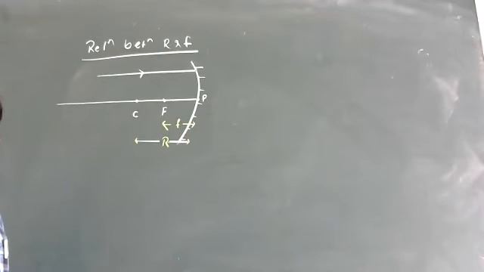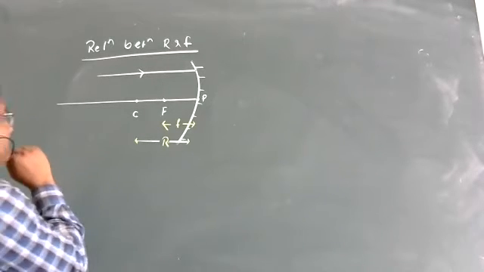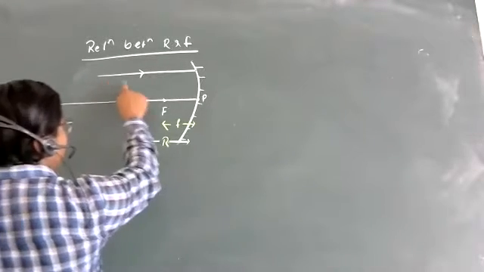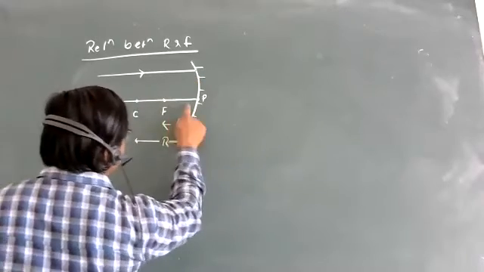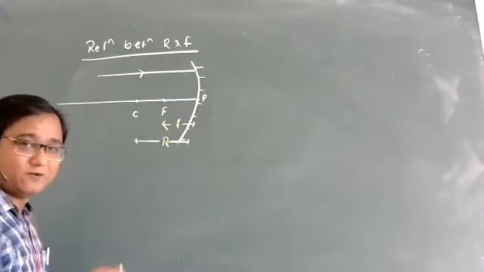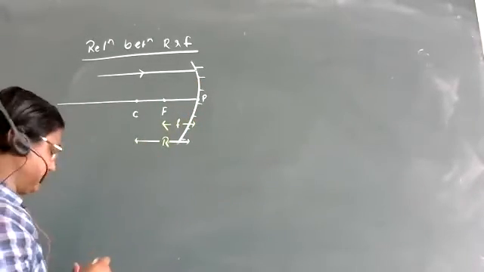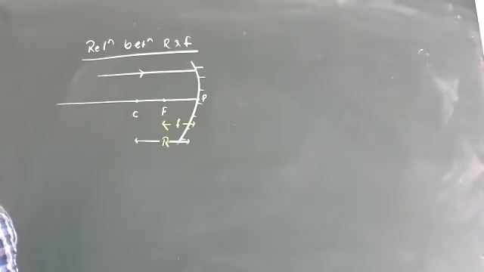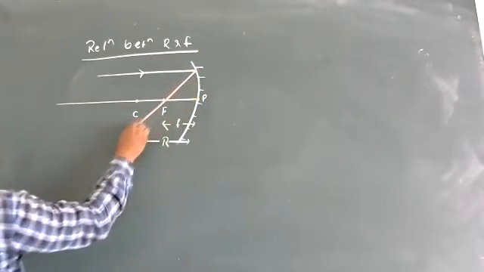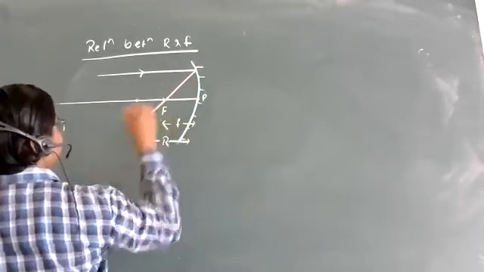Before starting, suppose a ray parallel to the principal axis is incident. What will be the path of that reflected ray? It will pass through the focus. Very good.